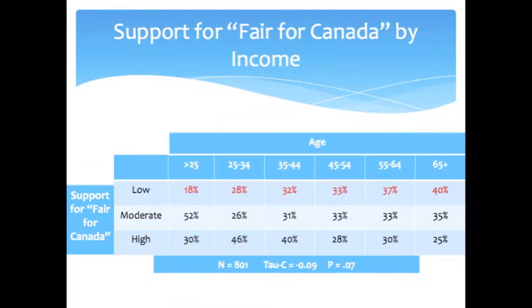In my second cross-tabulation, as we move across the row for low support for this campaign, it is evident that the inverse is true for what we suggested. 40% of people 65 and above had low levels of support, as opposed to 18% of respondents younger than 25. The tau c tells us that this is a very weak relationship whose difference may very well be due to chance, as the chi-squared value is 0.07.